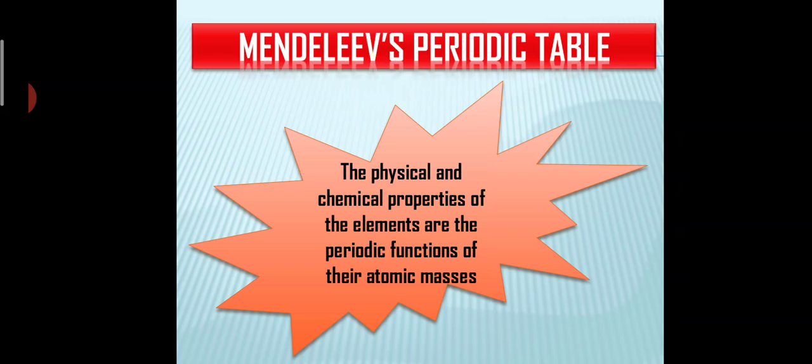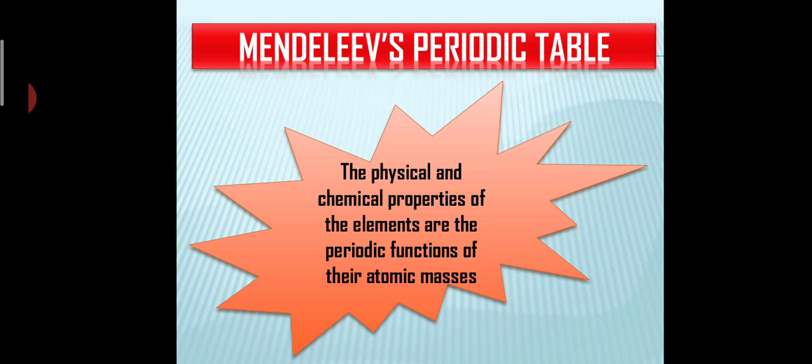Moving on to the next one, Mendeleev's periodic table. In 1869, Russian chemist Dmitri Mendeleev observed that elements of similar properties repeat at regular intervals when the elements are arranged in the order of their atomic mass.